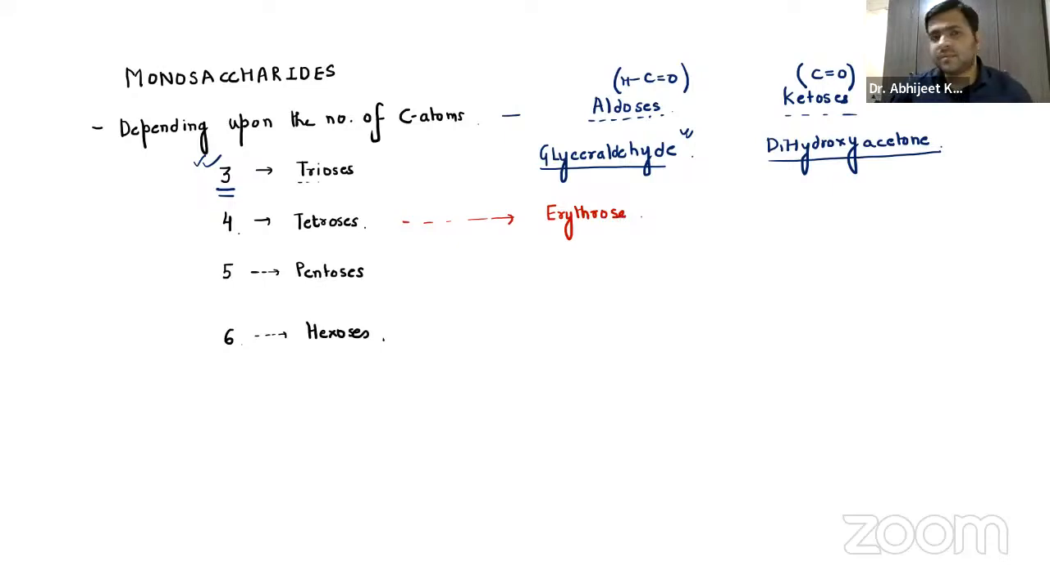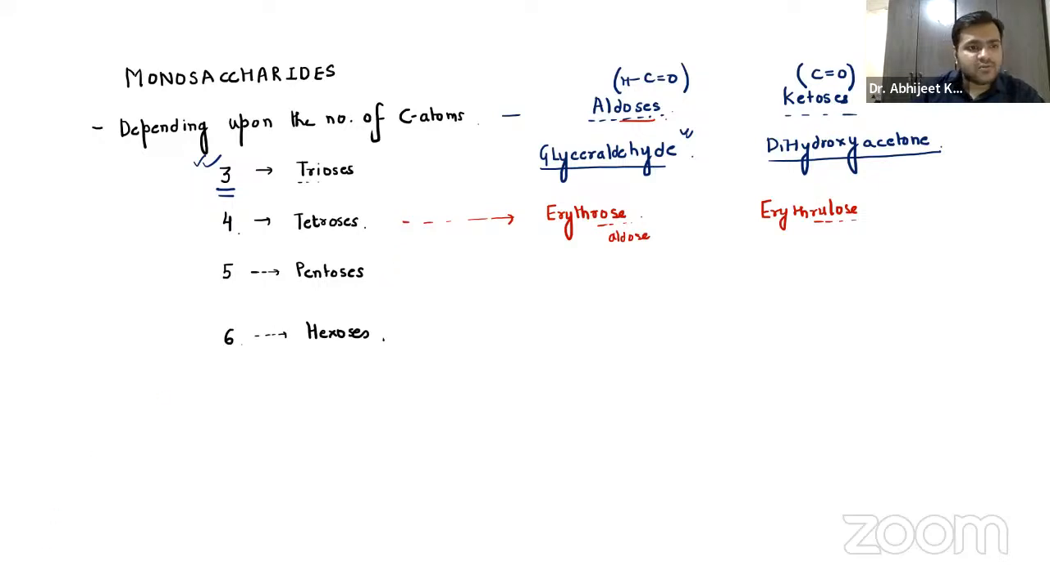Yeah, it will be erythrose, right? Erythrose over here is the aldose part. It is aldose. Erythrose, and the one which is the keto derivative of this is erythrulose. Just remember the names. Erythrose is the aldehyde derivative, and erythrulose is the keto derivative.